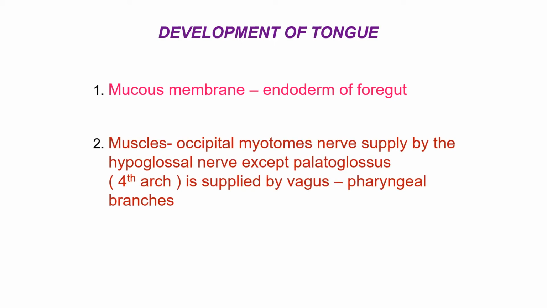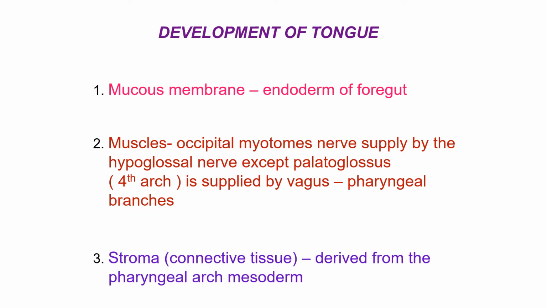Second, the muscles. All the tongue muscles, intrinsic and extrinsic, develop from the occipital myotome and are supplied by the hypoglossal nerve, except the palatoglossus, because it derives from the fourth arch. It is supplied by the vagus, through its pharyngeal branch. And third, the stroma or connective tissue, which is derived from the pharyngeal arch mesoderm. These are the three types into which the development of the tongue is divided.